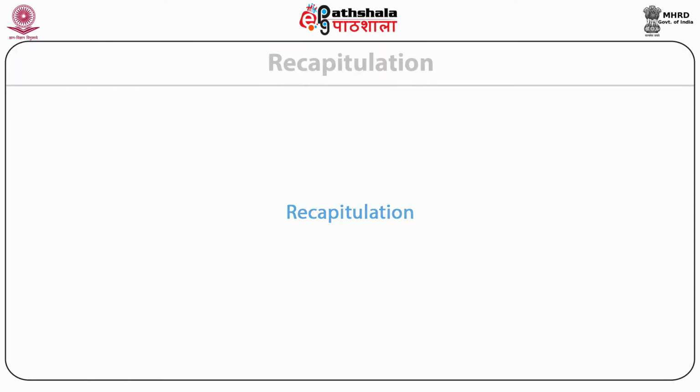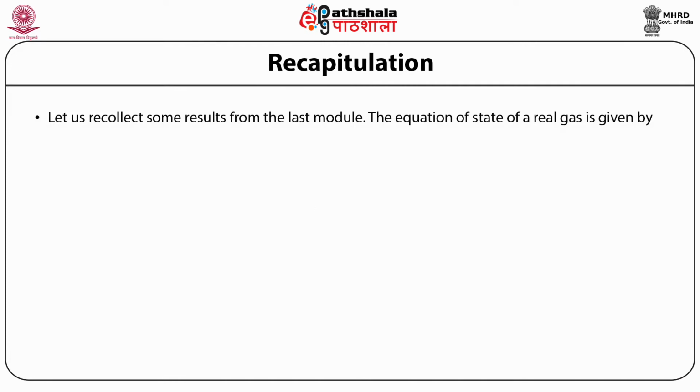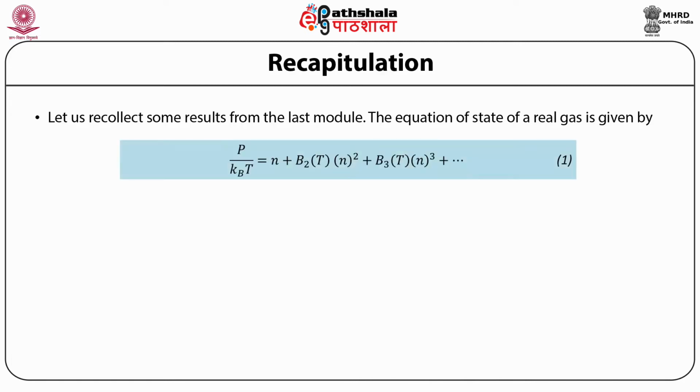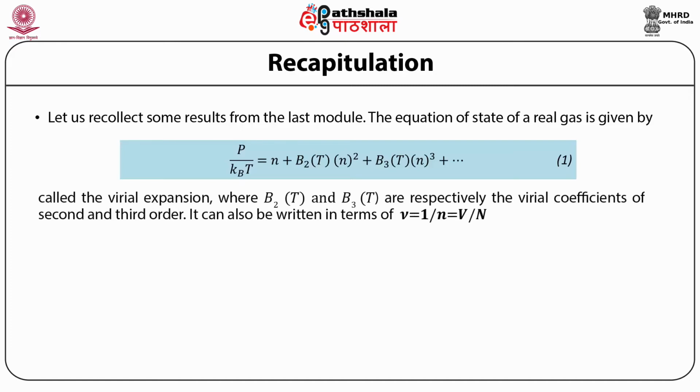Recapitulation. Let us, to proceed further, recollect some results from the last module. The equation of state of a real gas is given by P upon kBT is equal to number density plus B2(T) number density square plus B3(T) number density cube plus so on, called the virial expansion, where B2(T) and B3(T) are respectively the virial coefficients of second and third order.